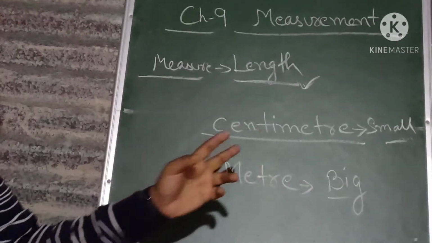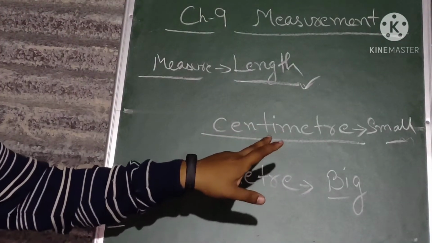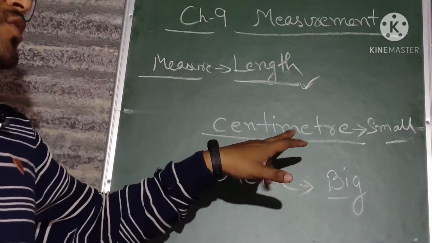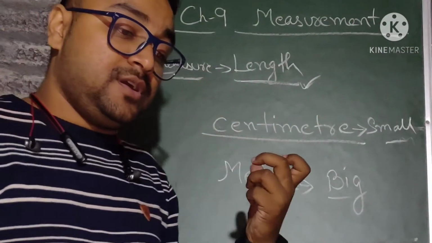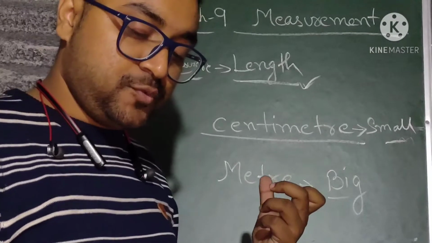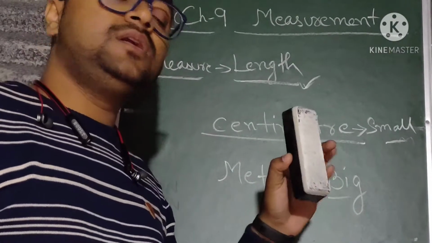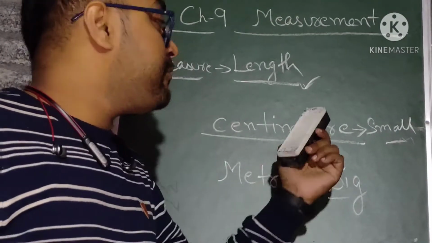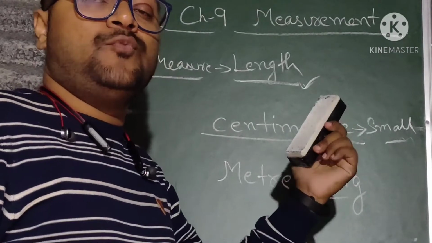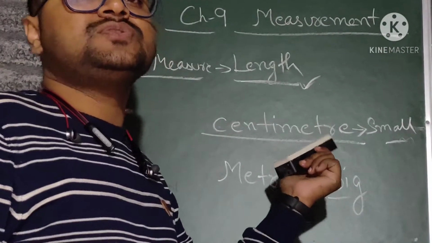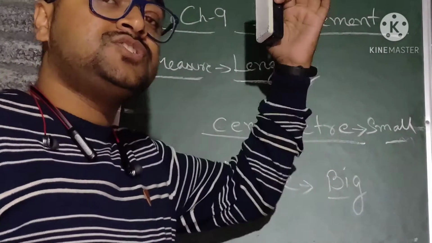To measure this duster, we will use the unit centimeter. We cannot use meter, because meter is a larger unit.